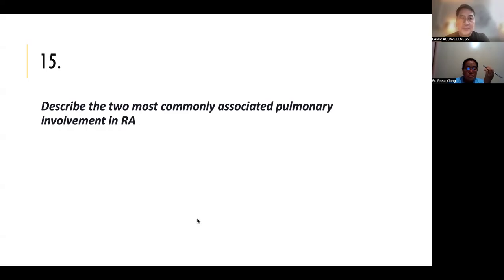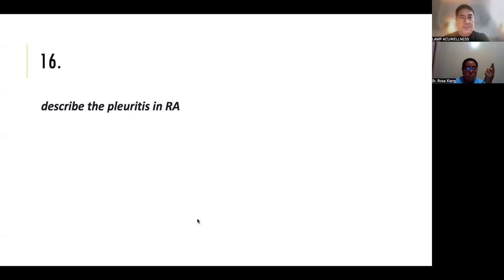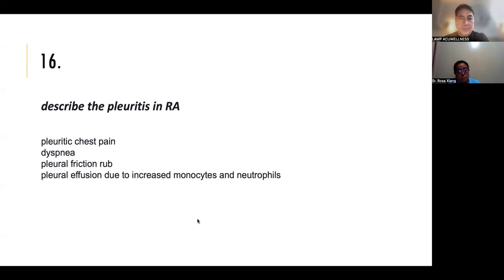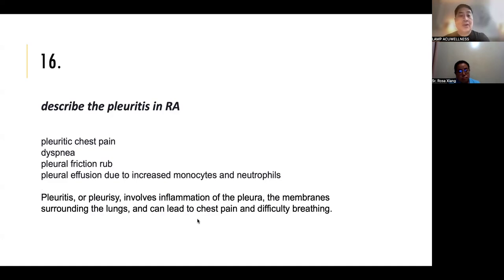Pleuritis and interstitial fibrotic disease. Describe pleuritis in RA. What does the patient experience? There's pleuritic chest pain, dyspnea, pleural friction rub, pleural effusion due to increased monocytes and neutrophils.